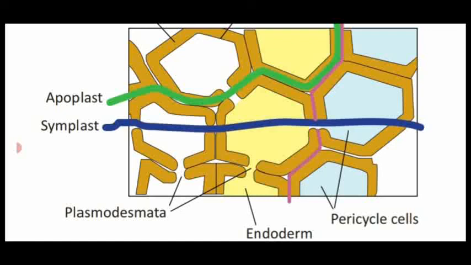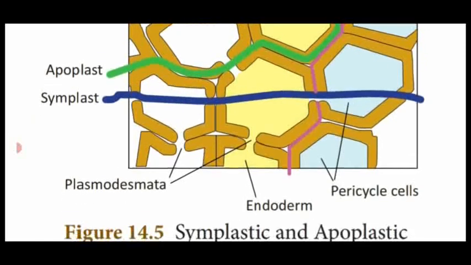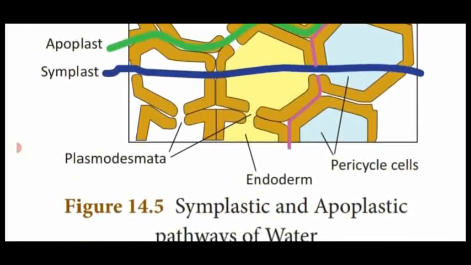The movement takes place in two types. One is the apoplast via the cell wall, and the other is the symplast through the plasma membrane which contains the plasmodesmata.